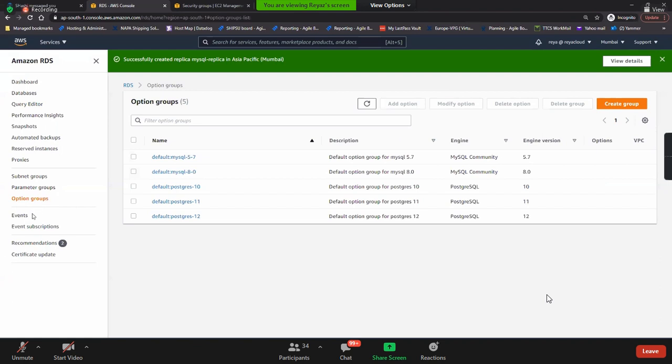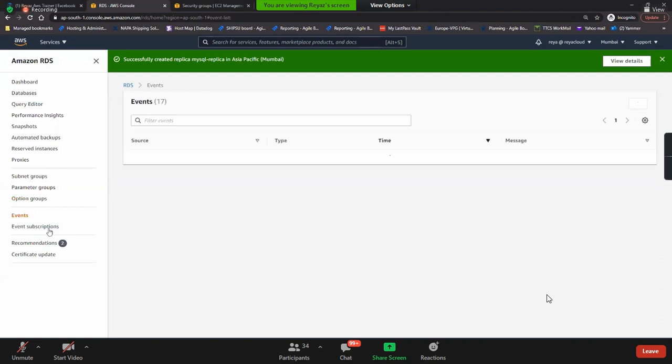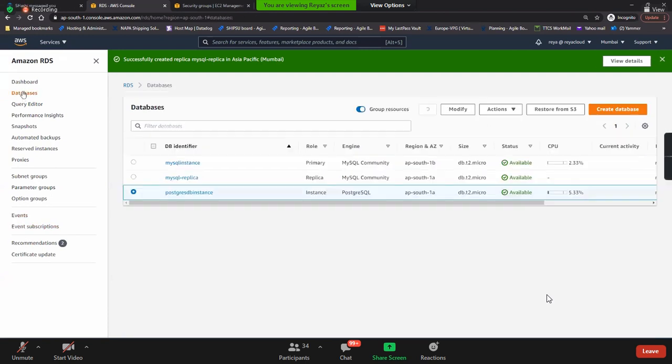Same thing here with events. You can see what the events are, and you can subscribe to these events if you're interested. You will get SNS notifications and so on. So, do you see anything else apart from all these things here? Everything is completely managed by AWS, guys.